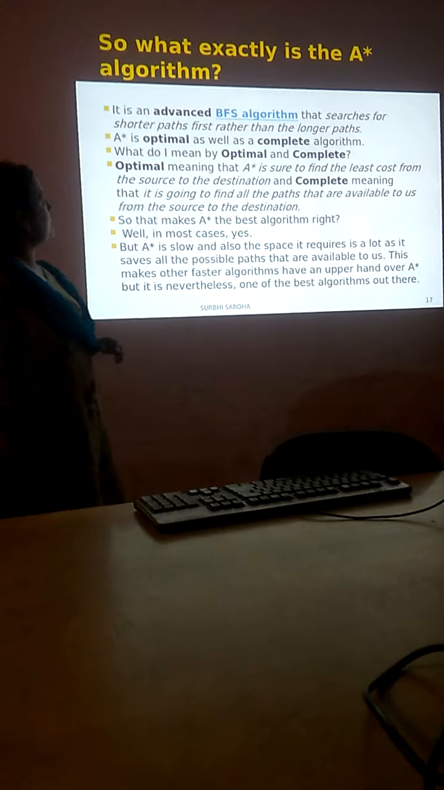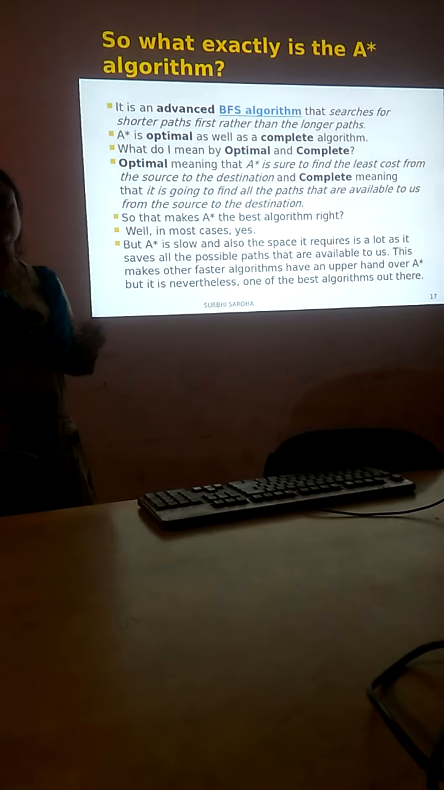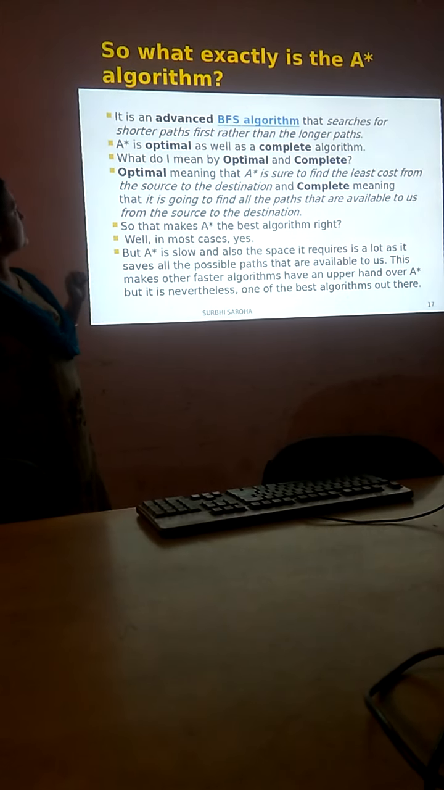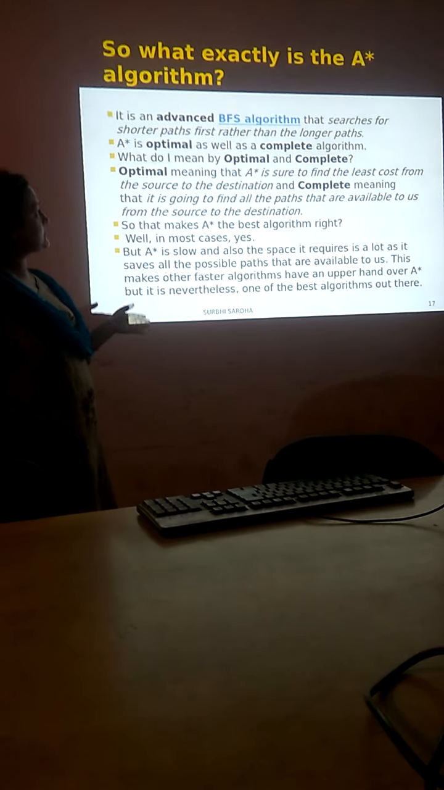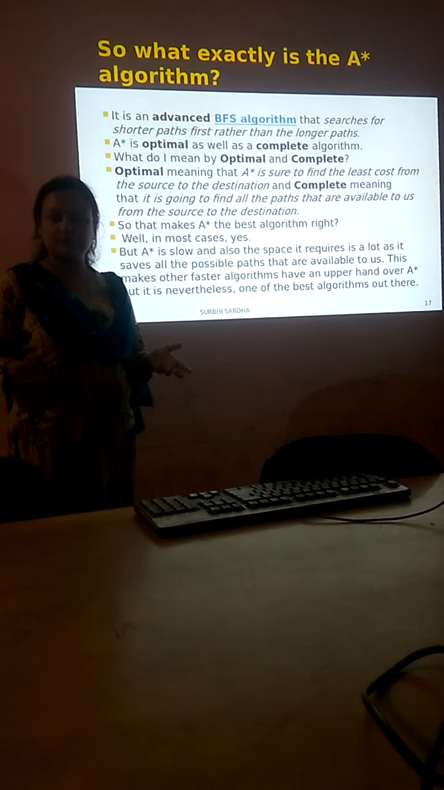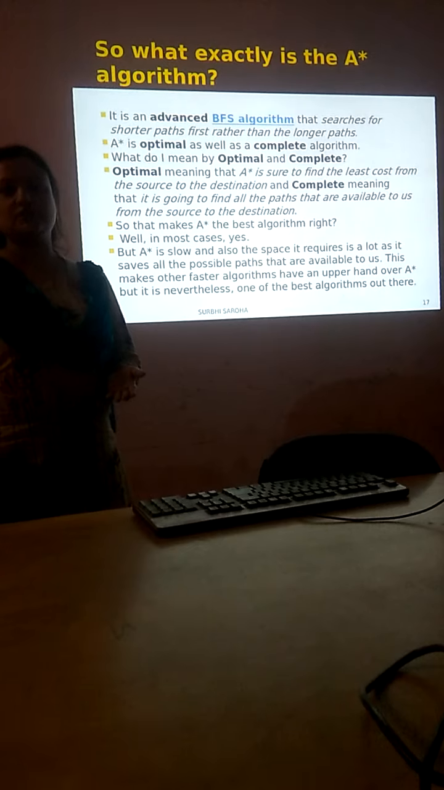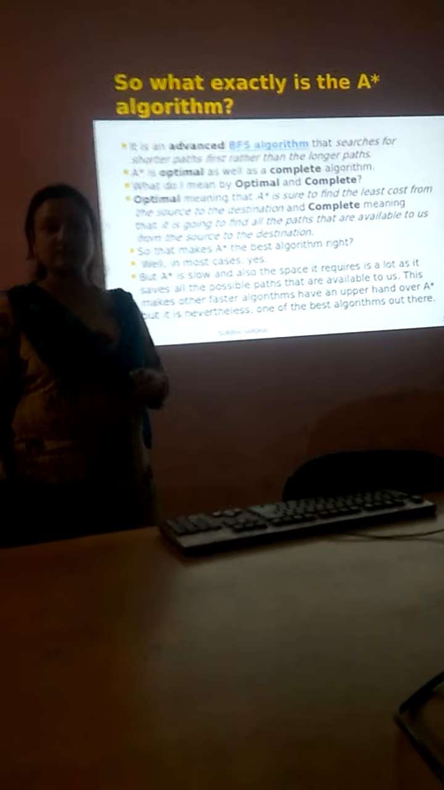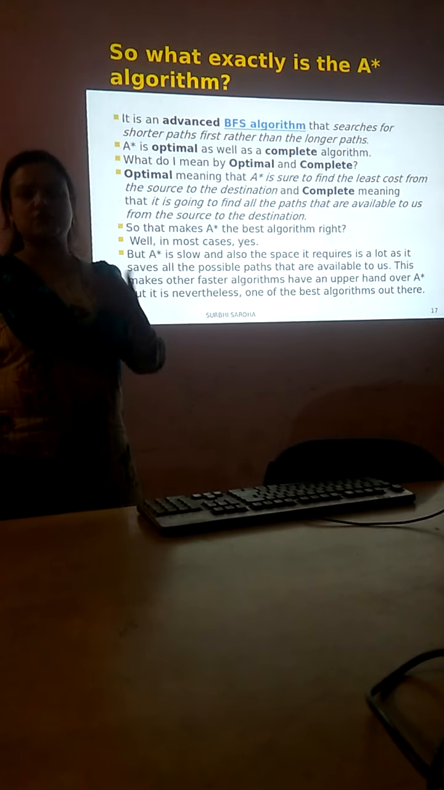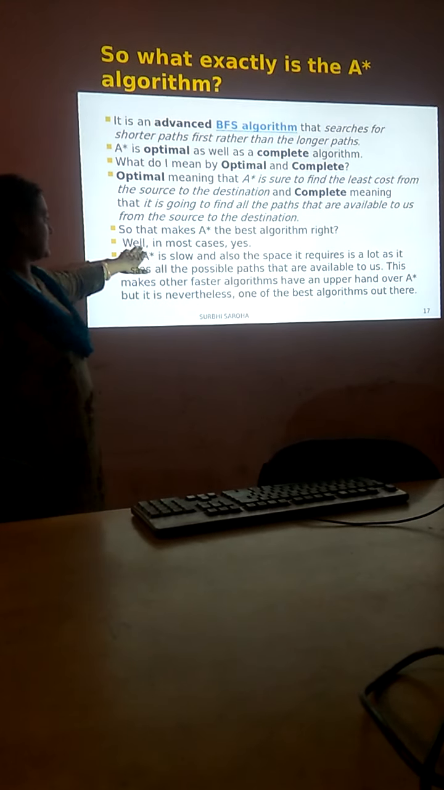So, what exactly is the A* algorithm? It is an advanced BFS. BFS is the breadth first search algorithm that searches for the shortest path first rather than the longer path. A* is optimal as well as complete. What do you mean by optimal? Optimal means the best solution, with low cost, less time taken, and of course the shortest distance. And complete means that it sees the complete path, whether it is long or short. So that means A* is the best algorithm, yes.